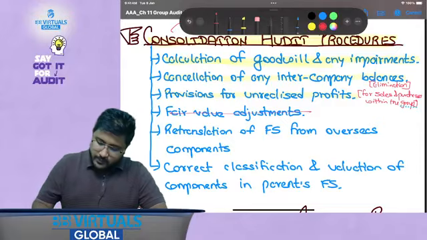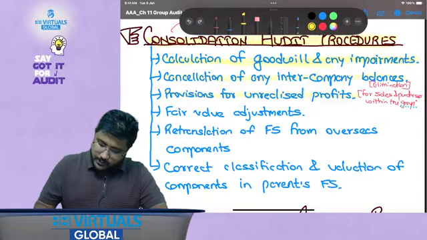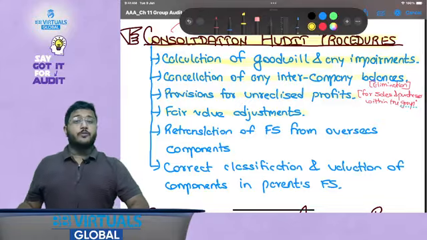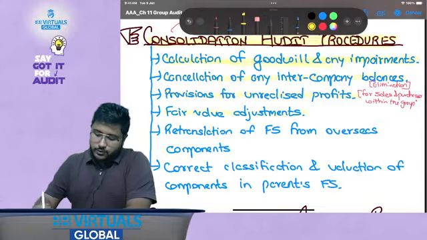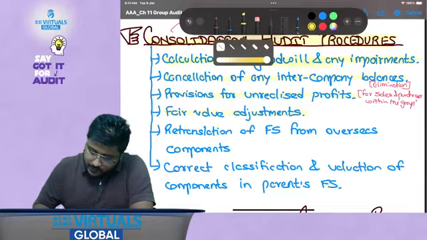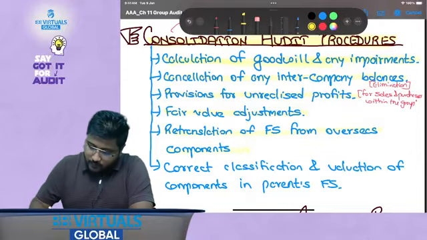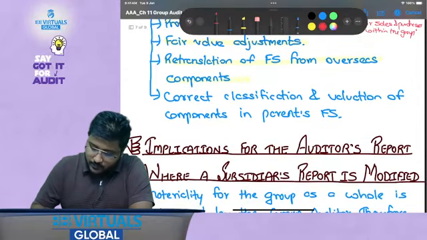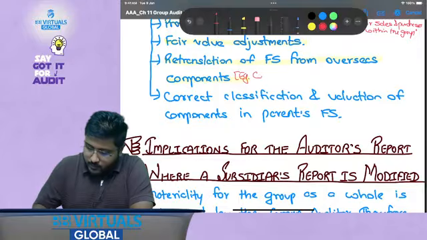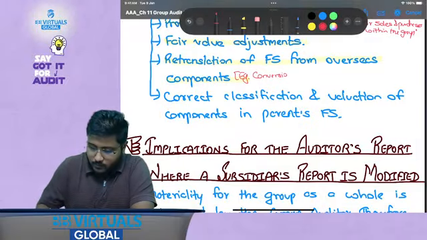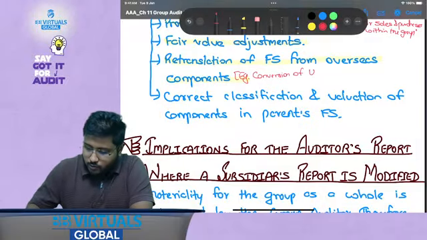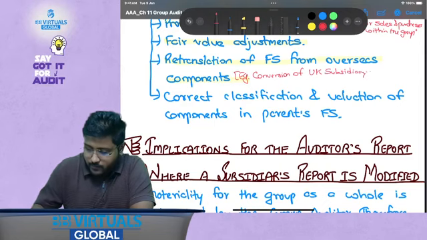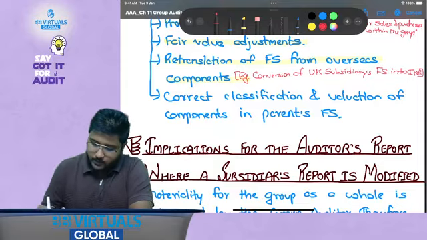Then fair value adjustments need to be done. What are fair value adjustments? There could be fair value of investments also within the group. Then retranslation of financial statements from overseas components. Example, conversion of UK subsidiaries' FS into INR, that could be there.